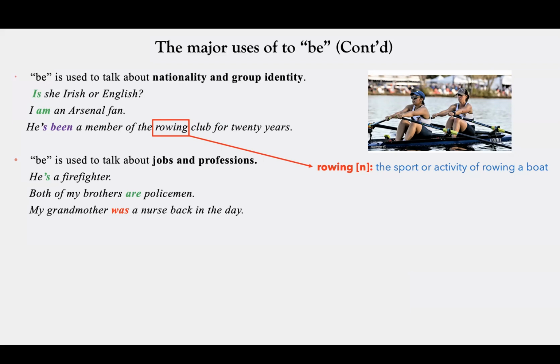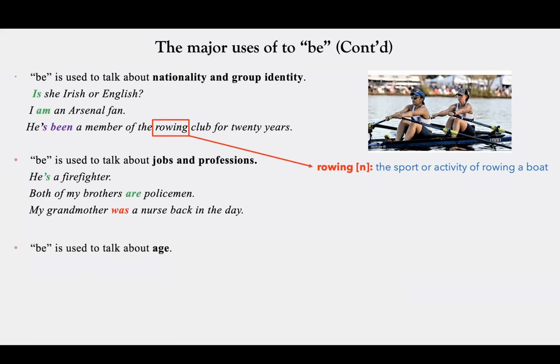Especially for elementary or beginner level students, or even pre-intermediate or intermediate level students, this can be a problem. Sometimes I see this problem in my upper intermediate level students as well, in their speaking and writing. They say, I am student. They say, I am engineer. No, these are not correct. I am a student. I am an engineer. An engineer. A student. These are important.